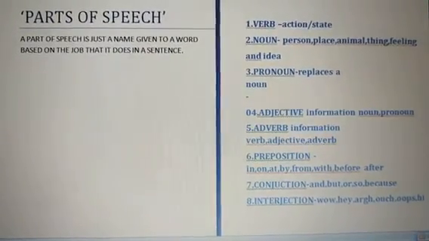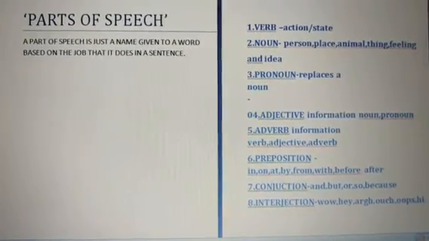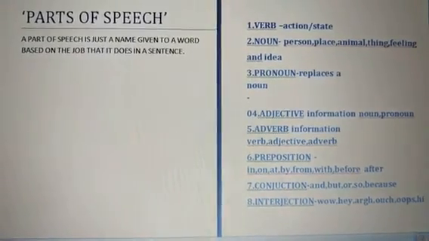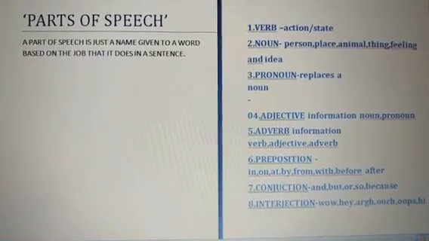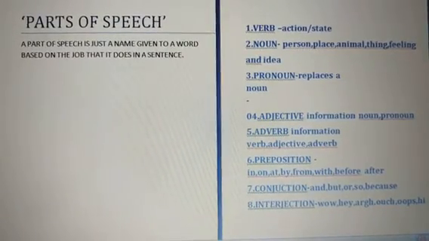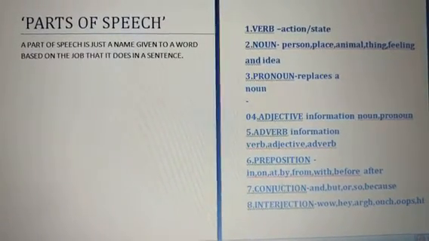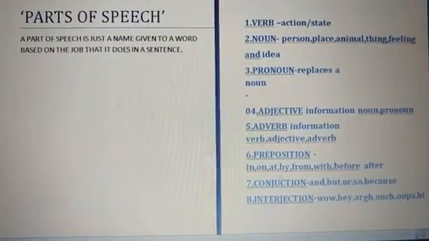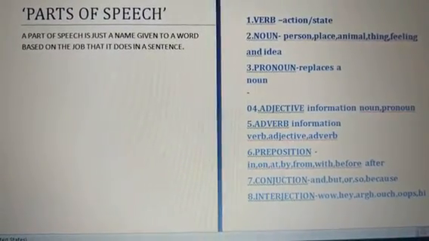Adjectives are words that give us information about words like nouns or pronouns, and they can answer questions like what kind, how many, what color, etc. Adverbs give us information about verbs, adjectives, or even other adverbs also. Prepositions are words that help us to show relationships in time, place, and position.